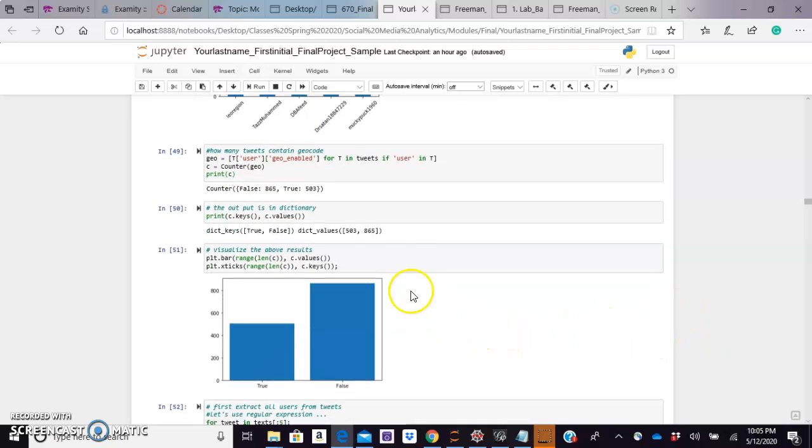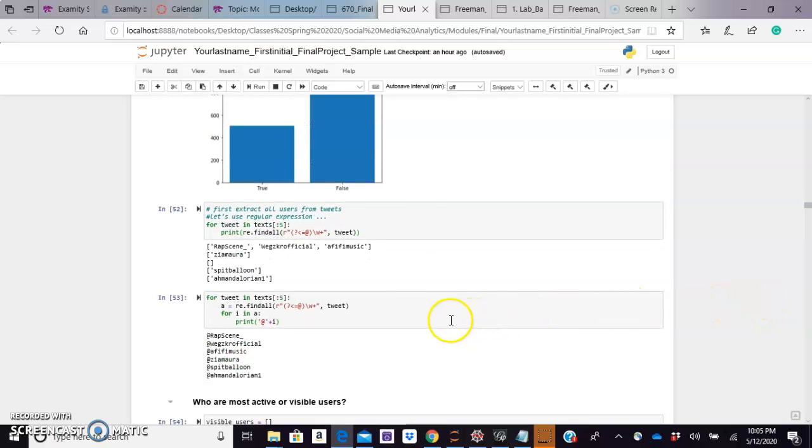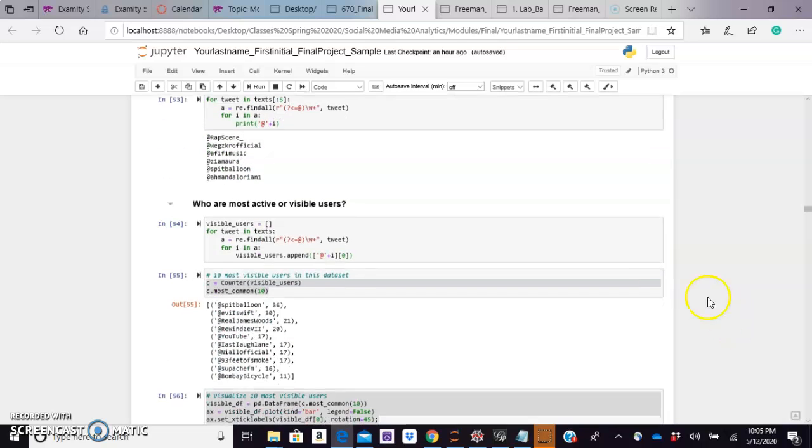And here's where we looked at the geographical location. Is there any geographical information enabled? Only about 500 of them did. 865 of them did not. So we're going to move on to extracting all the users, and I want to find the mentions, or the responses to Twitter users.